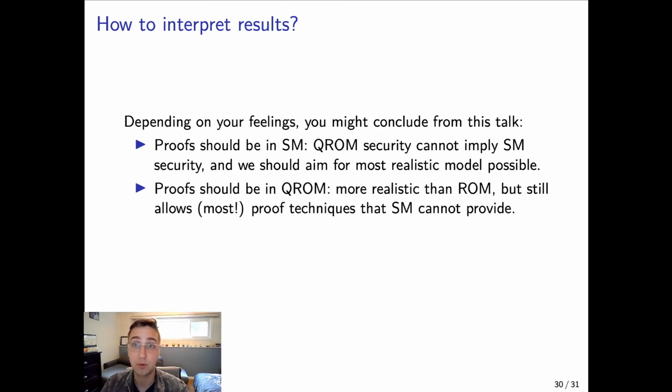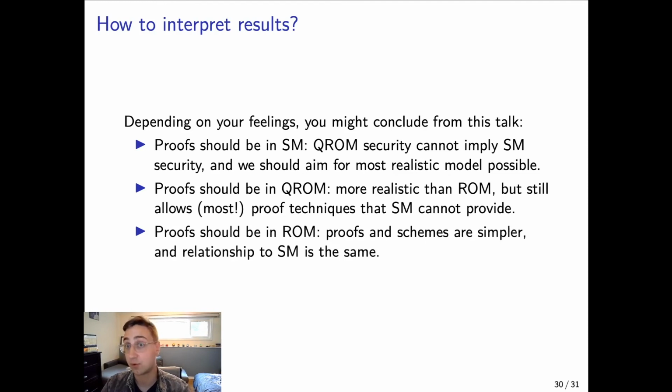But you may also decide that proofs should be in the quantum random oracle model, because after all, it's more realistic than the ROM, but still allows most proof techniques that the standard model cannot provide. You may even decide that proofs should be in the random oracle model. After all, the proofs and the schemes are simpler when they're in the random oracle model, and the relationship between the QROM and the ROM to the standard model is actually the same.